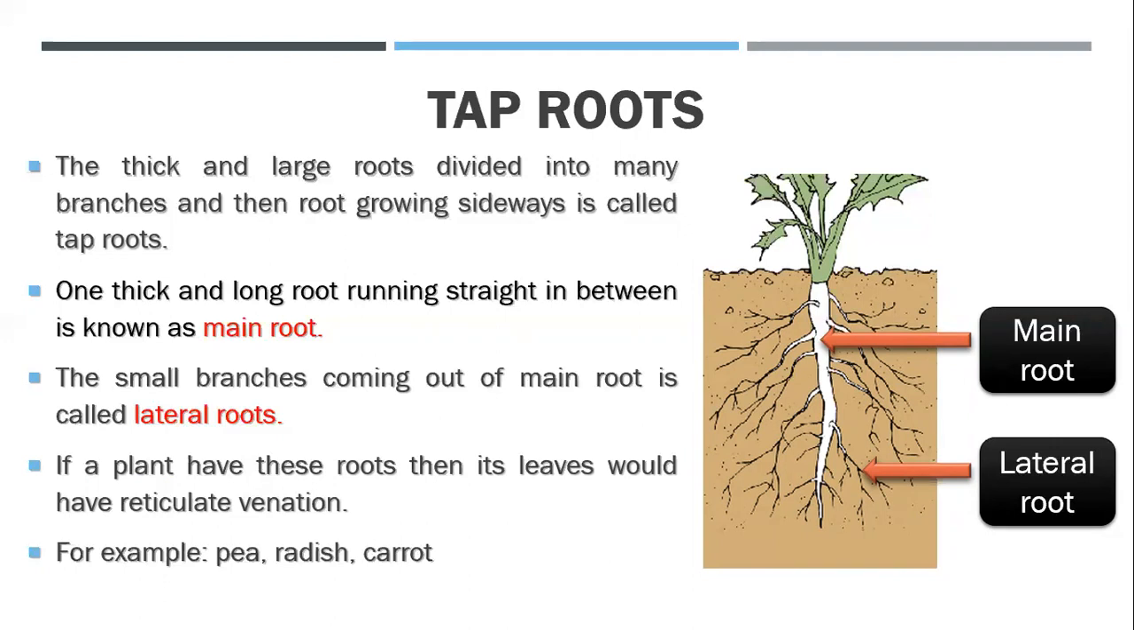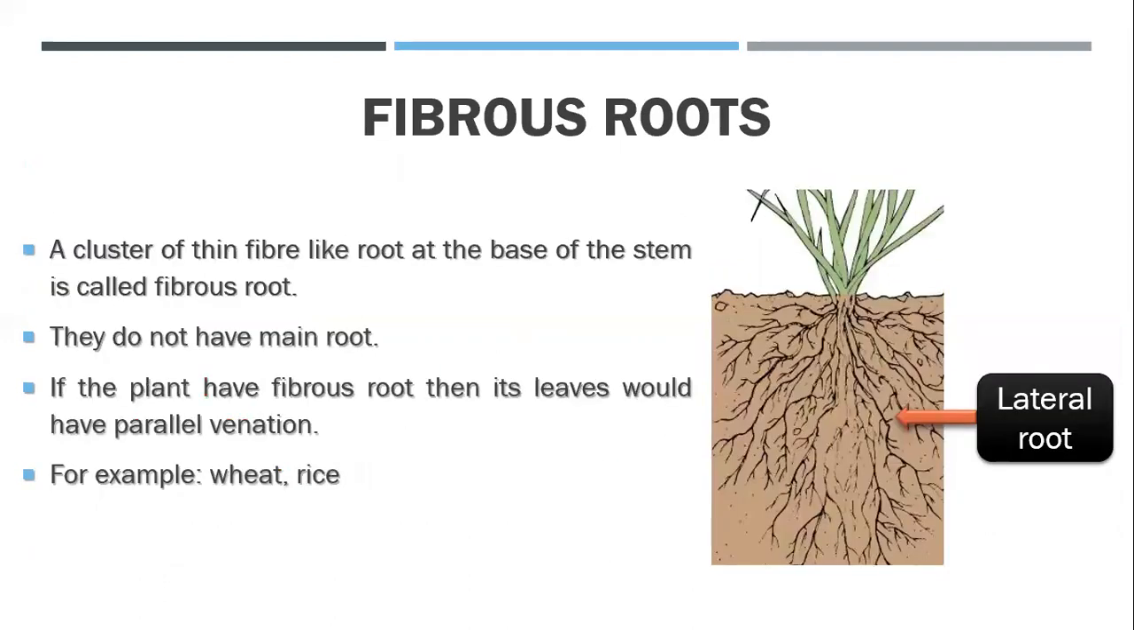Okay, then we have fibrous root. See, fibrous root is a little bit different from the tap root. It is not having main root. Okay, it is a cluster of thin fiber-like roots at the base of the stem, and this is known as fibrous root. You can see only lateral roots are there, no central root is there, no main root is there, only branches are there, only lateral roots.